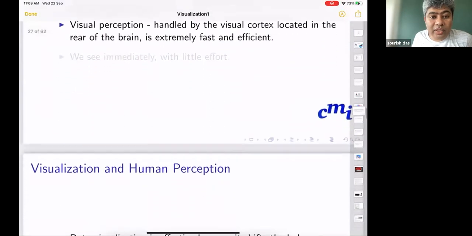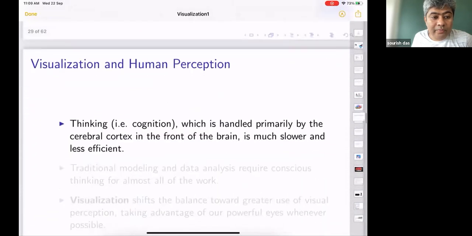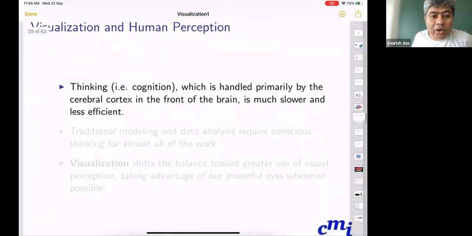We see immediately with little effort. And thinking, that is cognition, which is handled primarily by the cerebral cortex in the front of the brain, all the thinking goes in this area. It's much slower and less efficient.